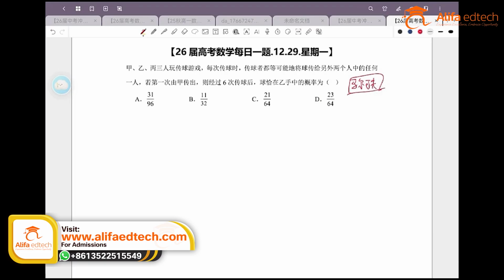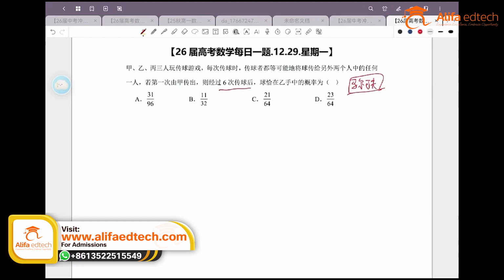So what are the characteristics of this type of problem? The typical feature, to put it simply in plain language, is that the probability of the outcome at the nth occurrence depends only on the result of the previous occurrence, that is, the n minus first result, and not on any results before that. Their influence or correlation may not be as strong. It directly states that only the result of the n minus first occurrence affects the outcome, right?